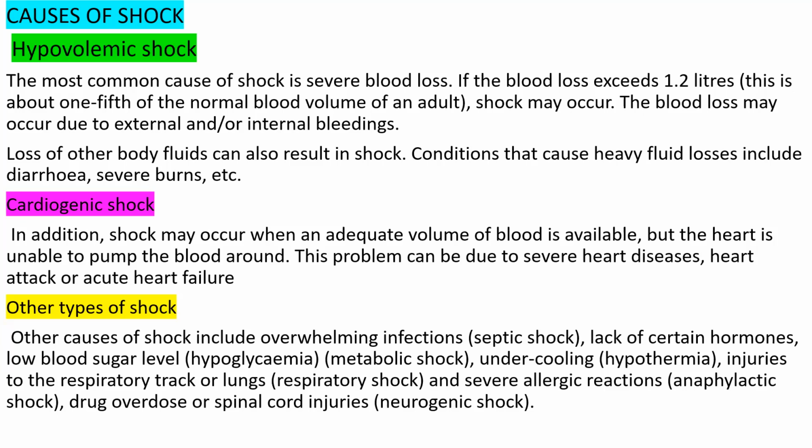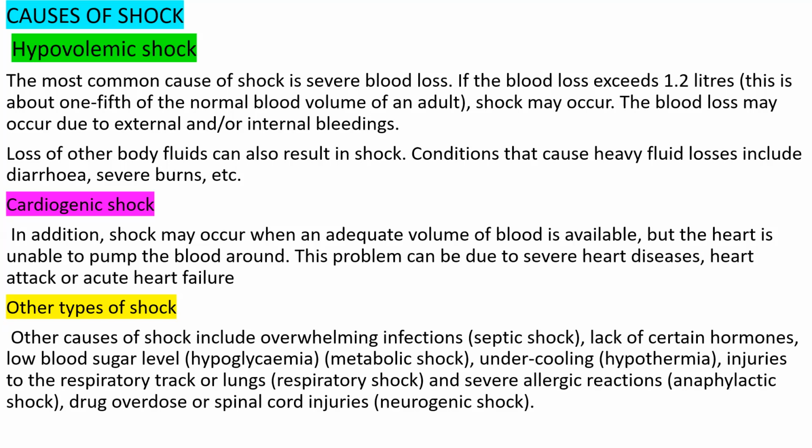When a person takes an excessive intake of drugs, that is drug overdose, and when there is injury in your spinal cord, this can lead to a condition called neurogenic shock. Drugs doesn't mean only one particular drug.